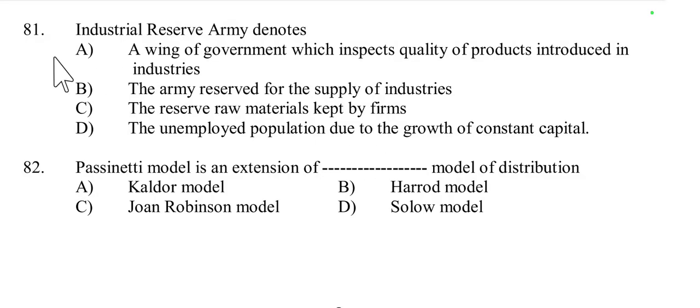Today's first question, question number 81. Industrial Reserve Army denotes a wing of government which inspects quality of product introduced in industries, the army reserved for the supply of industries, the reserve raw materials kept by firms, or the unemployed population due to the growth of constant capital. Reserve Army means the unemployed population due to the growth of constant capital. That is called Reserve Army. Option D is the right answer.